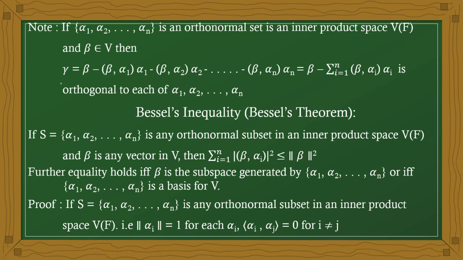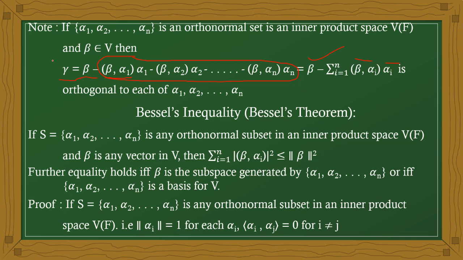Gamma equals beta minus the inner product of beta and alpha 1 times alpha 1, and the inner product of beta and alpha 2 times alpha 2. This total value is nothing but a linear combination of alpha 1, alpha 2, ..., alpha n. It is also denoted by beta minus the summation, i equal to 1 to n, of the inner product of beta and alpha i times alpha i.